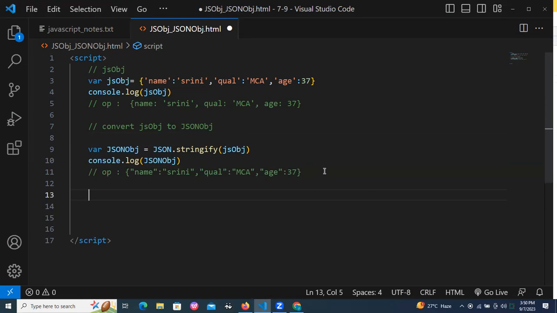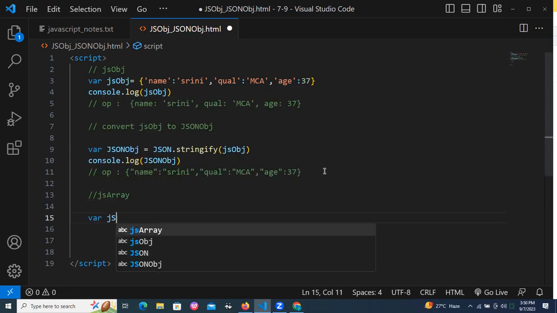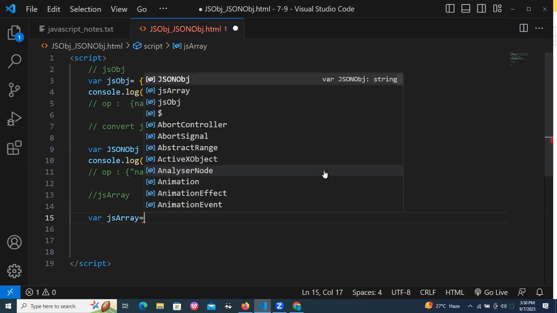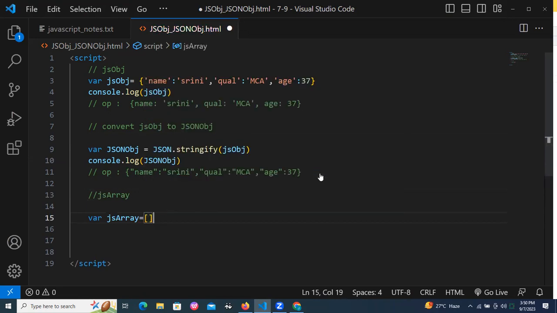In the same way, I want to take a JS array. Take a bigger array, a JS array. Array means what? A collection of objects.